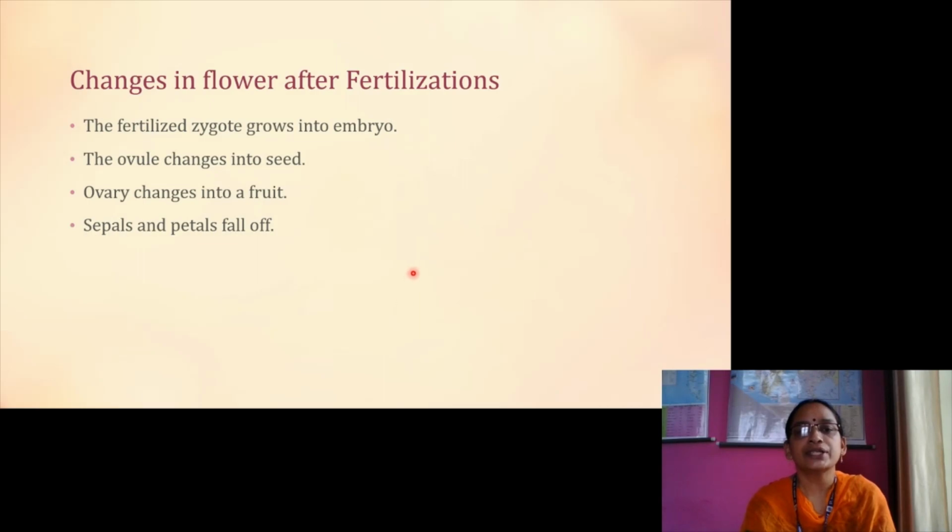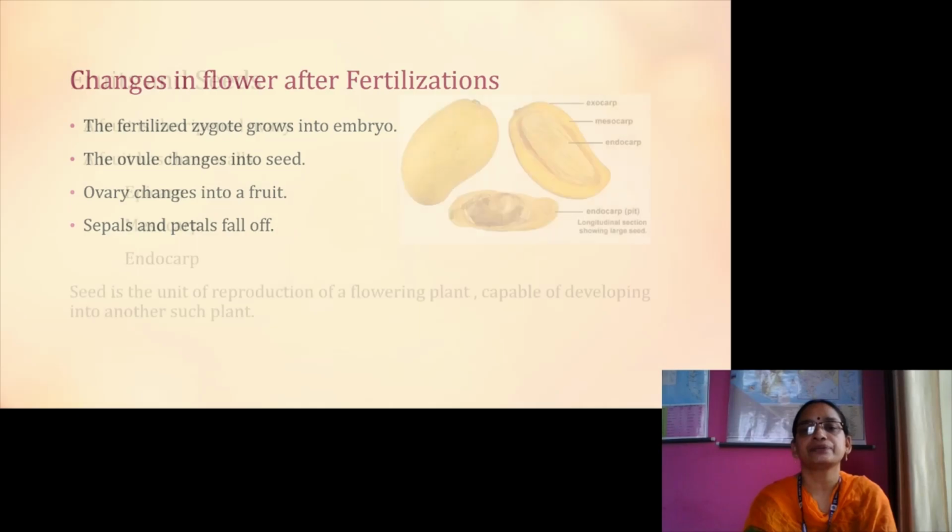What are the changes in a flower after fertilization? The fertilized zygote grows into an embryo. The ovule changes into a seed. The ovary changes into a fruit. Sepals and petals fall off. These are the changes occurring in a flower after fertilization.